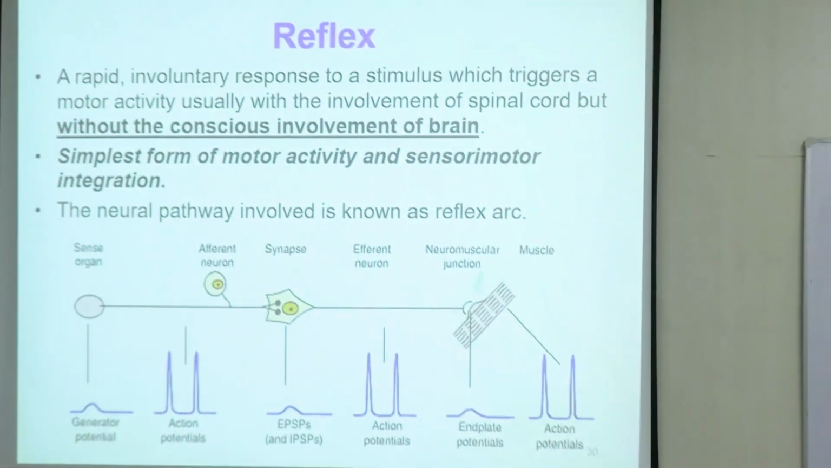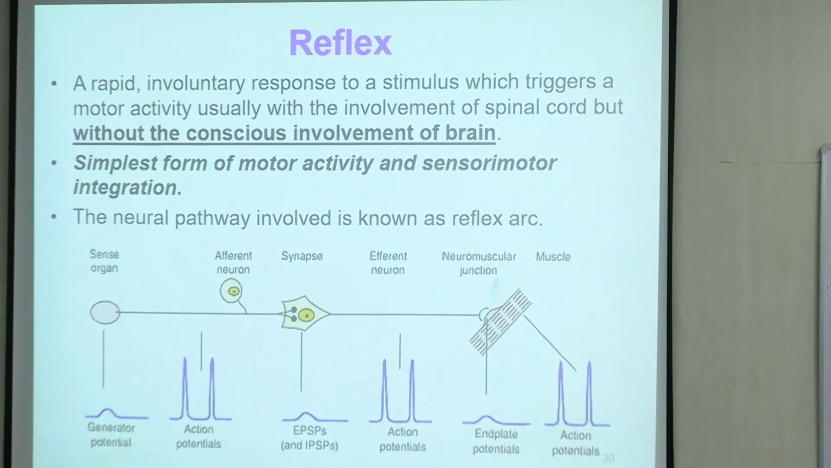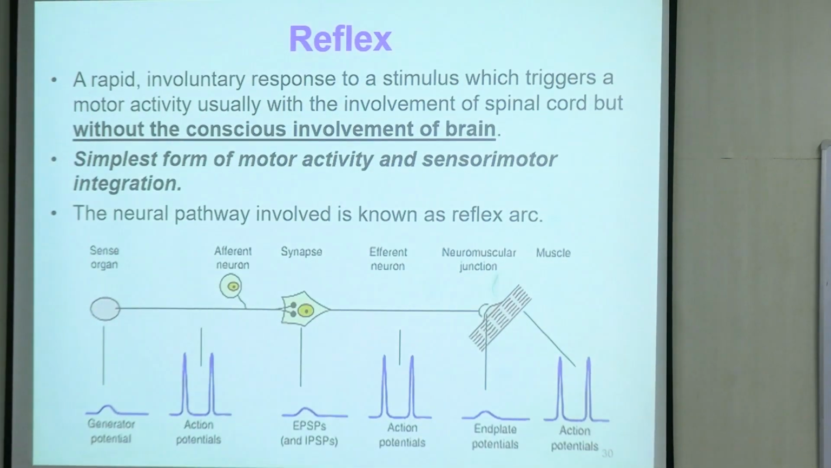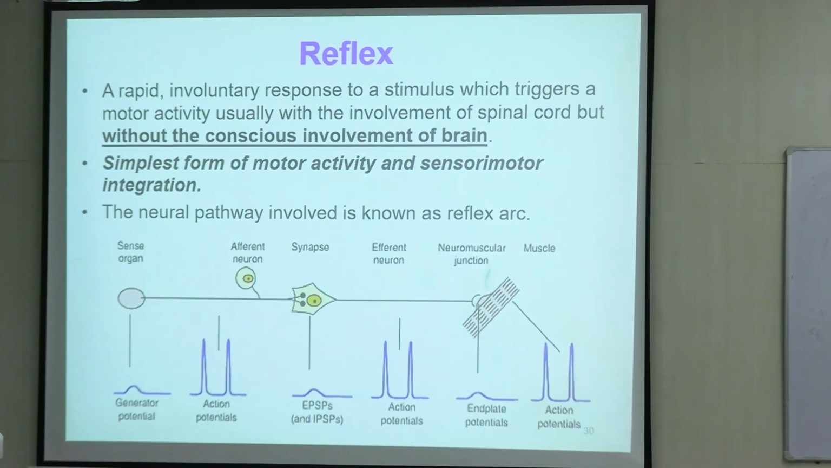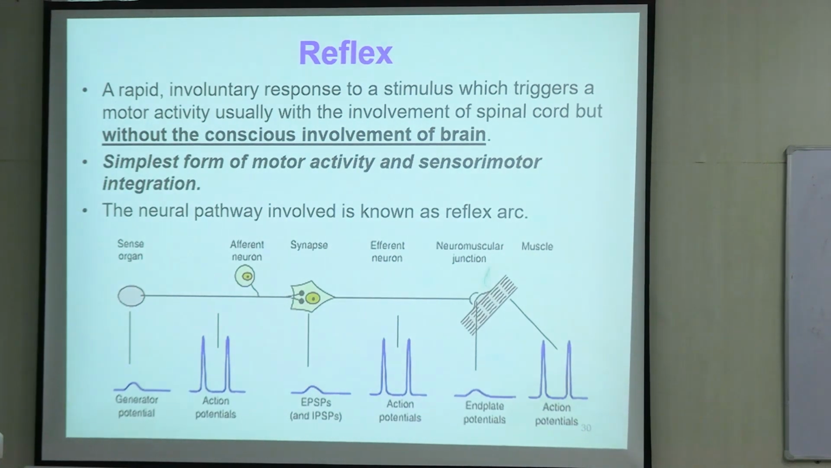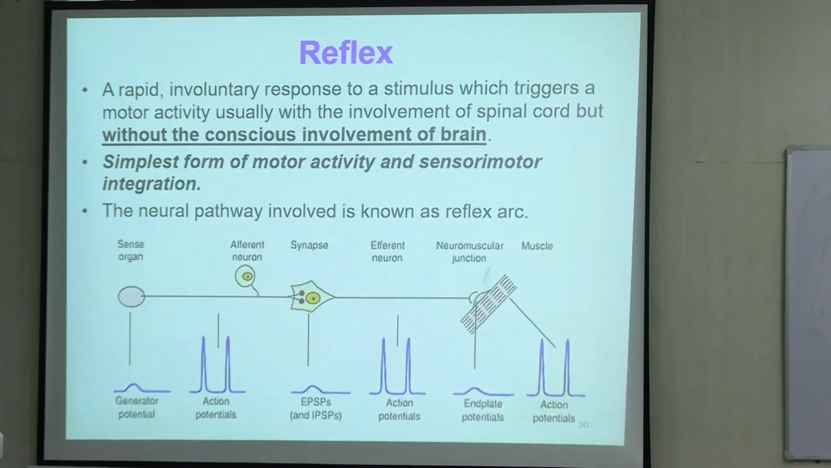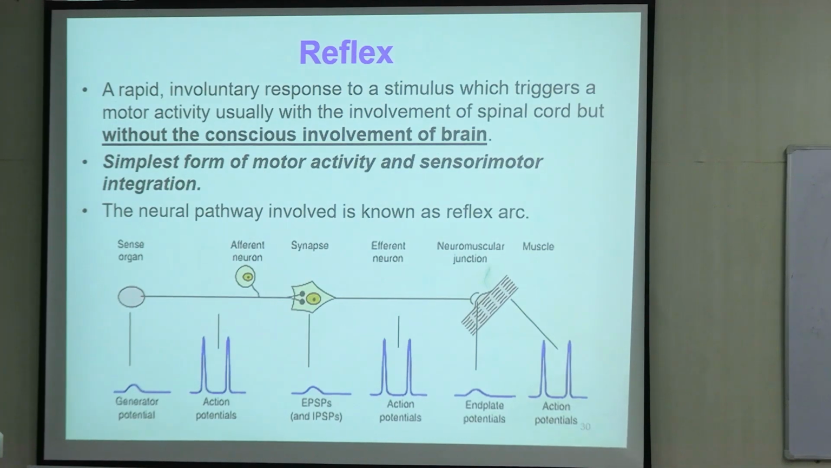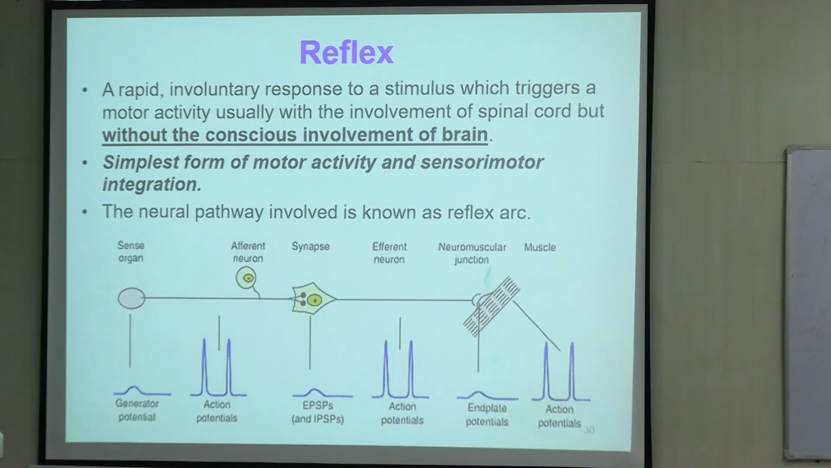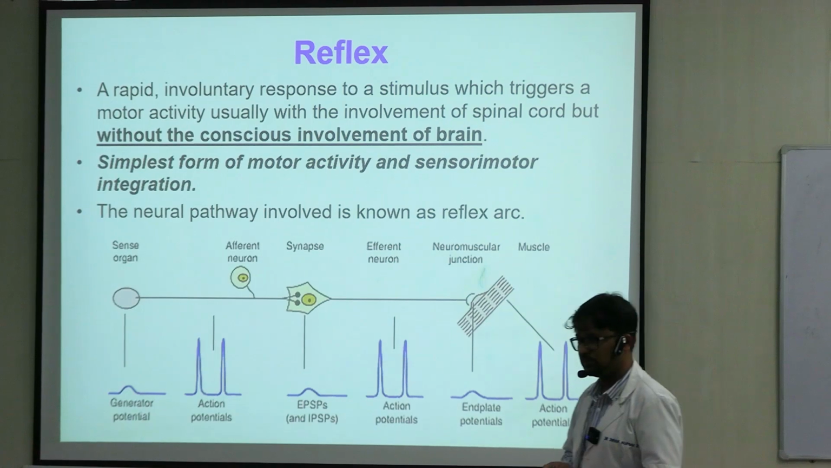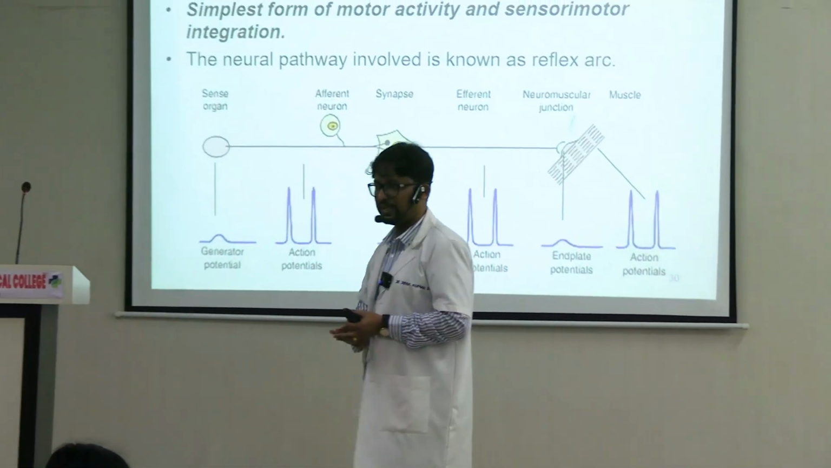Moving on to the reflexes. Right, now what is a reflex? Reflex is an involuntary response. So 2-3 words are important here. One, reflex action is always very fast, so it is a rapid response. Involuntary is the second key word or criteria. And third, it is without the conscious involvement of the brain. So it usually involves the spinal cord, but not the conscious involvement of the brain. So these are the 3 important criteria.